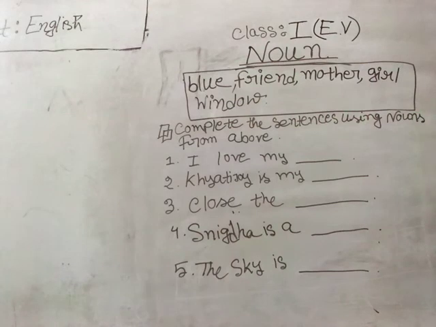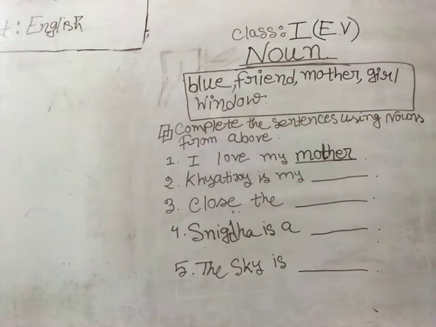Mother, that means our moms. Do we love our moms? Yes. So I love my whom? Whom do you love most? I love my mother. So it's mother. Should we put it here? Yes, of course. So we have put the option mother in the very first sentence: I love my mother.